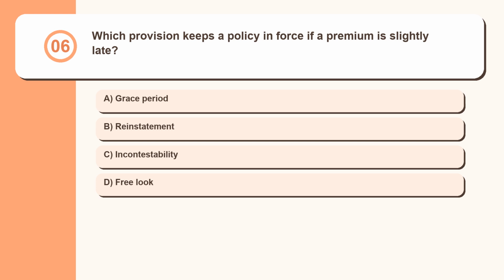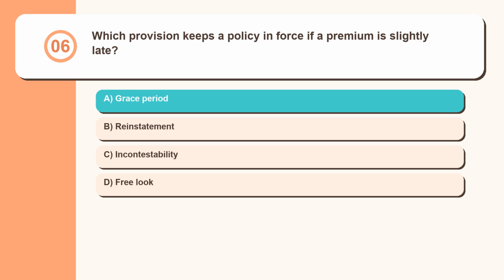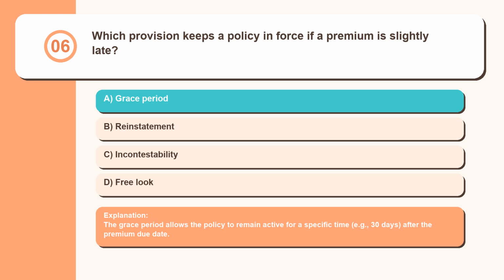Question 6. Which provision keeps a policy in force if a premium is slightly late? Grace period, reinstatement, incontestability, free look. The grace period allows the policy to remain active for a specific time, example 30 days, after the premium due date.